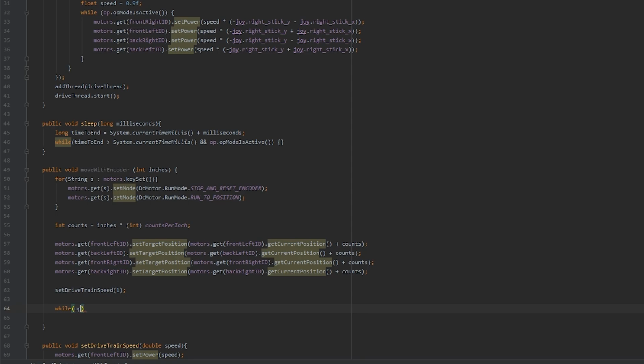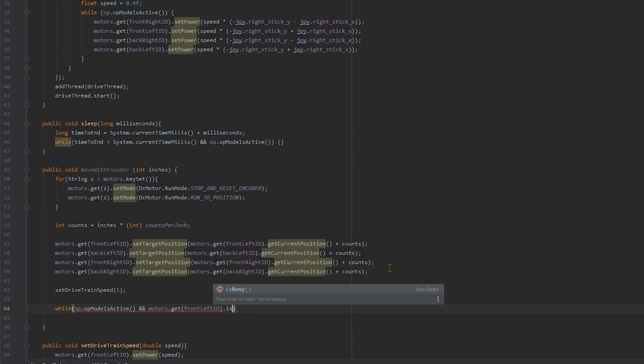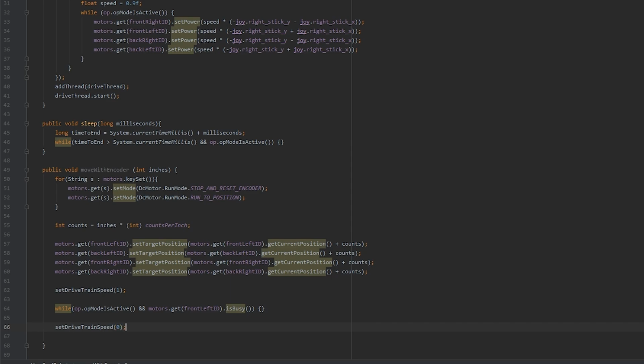So while opModeIsActive and motors.get, I'll choose frontLeftID, isBusy, but you should probably do this for every single motor. But for now, I'm just going to do the front left motor. And then we can just wait. So while each motor is moving, we'll wait. And then once it's done, we can then set drivetrain speed to 0.